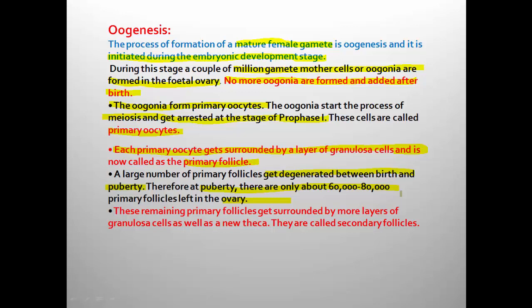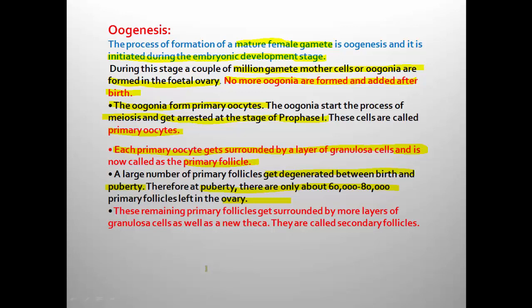Only this many primary follicles are left in the ovary of the female at the stage of puberty. When the female reaches puberty, what is the number of primary follicles in her ovary? The answer is 60,000 to 80,000.